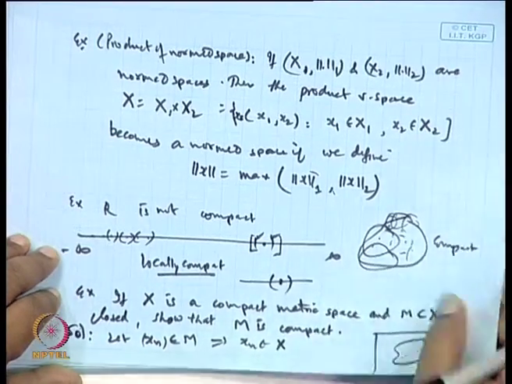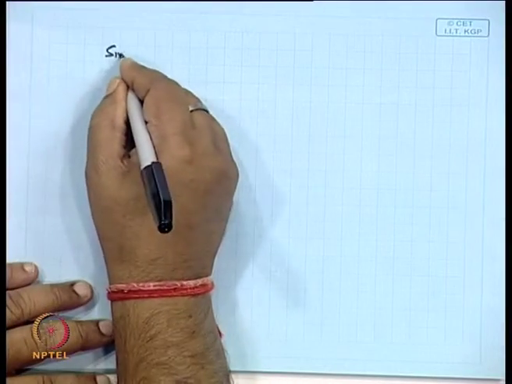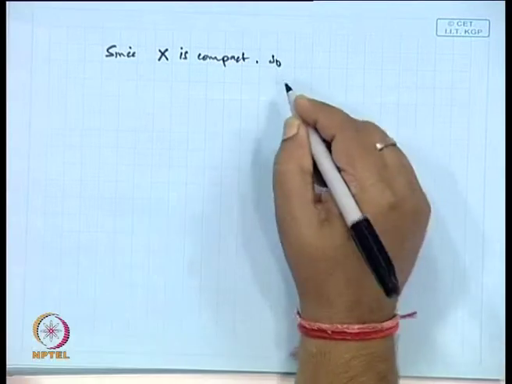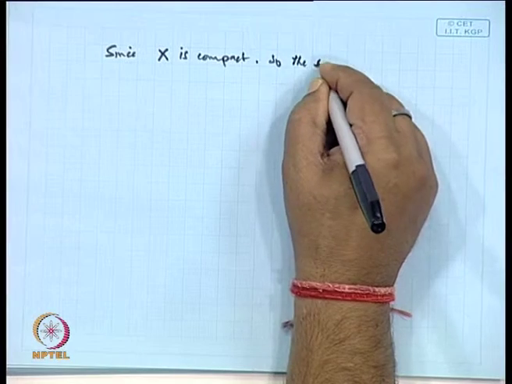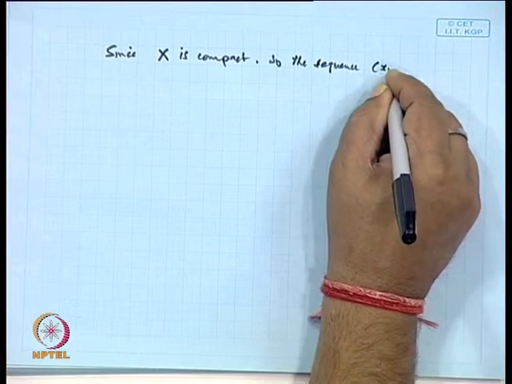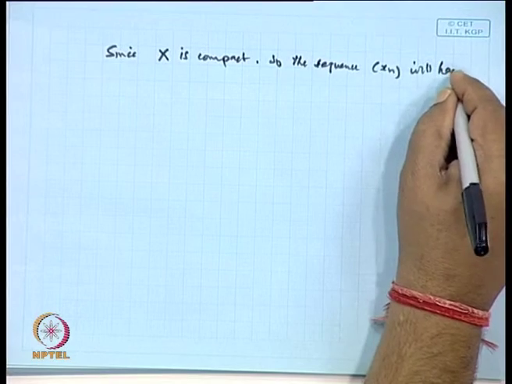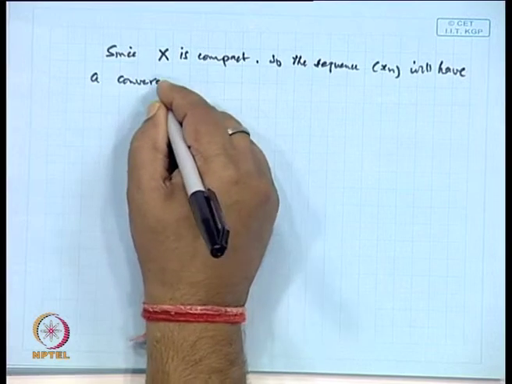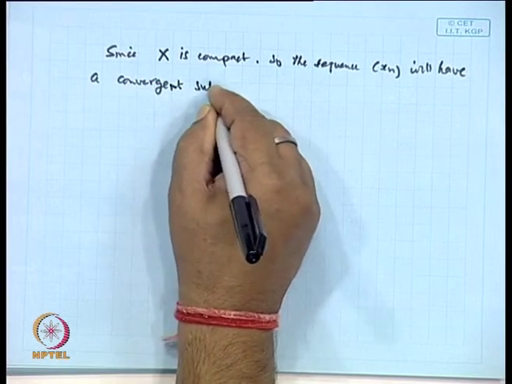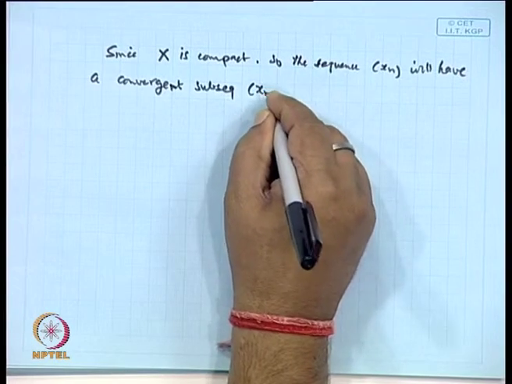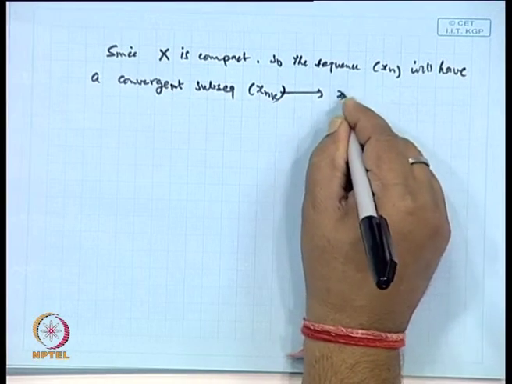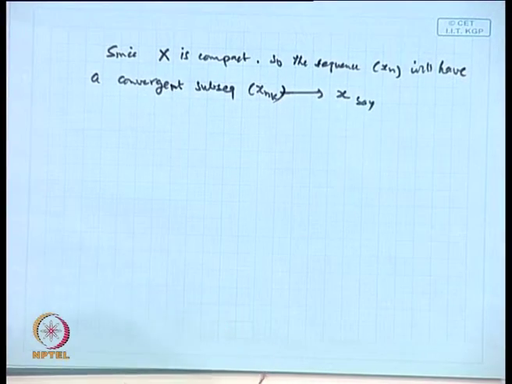So, we get, since X is compact, the sequence x_n will have a convergent subsequence, say x_{n_k}, which converges to the point, say x. Is it clear now?